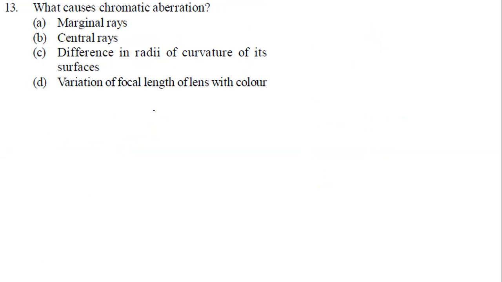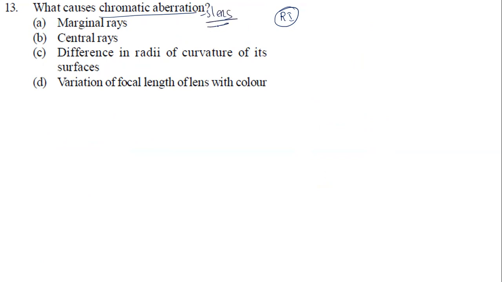See here, basically the reason for chromatic aberration is refractive index. Refractive index is the basic reason for chromatic aberration. So for different colors, there are different refractive indices, so they will bend at different angles. Okay. So here the refractive index is not given in the options. So now how does the refractive index depend for a given lens? We talk about aberrations only in the case of lenses as of now.